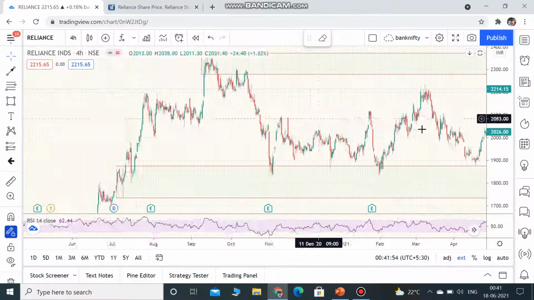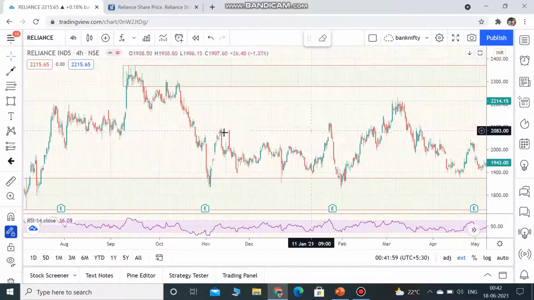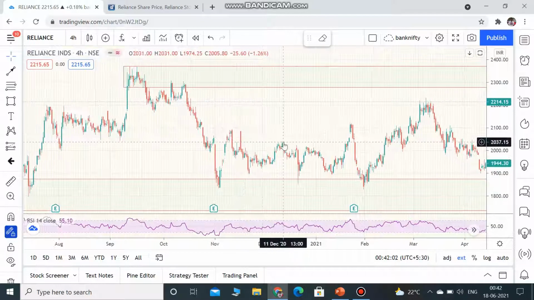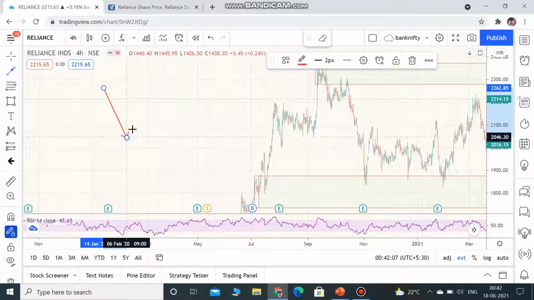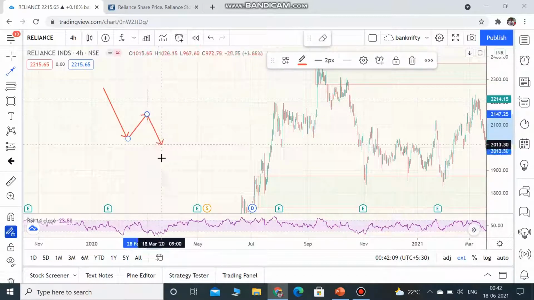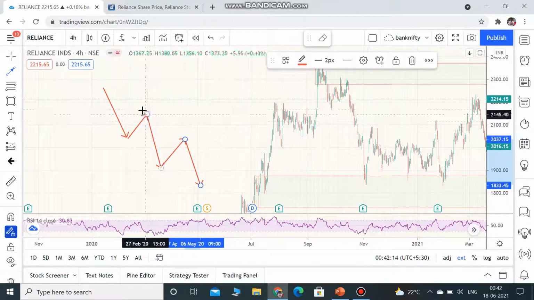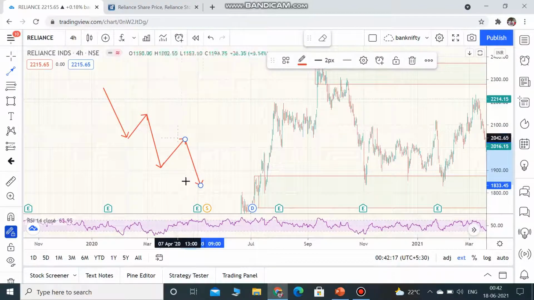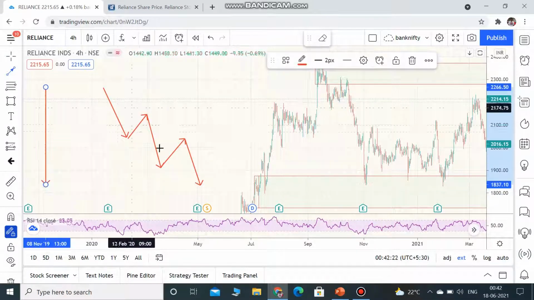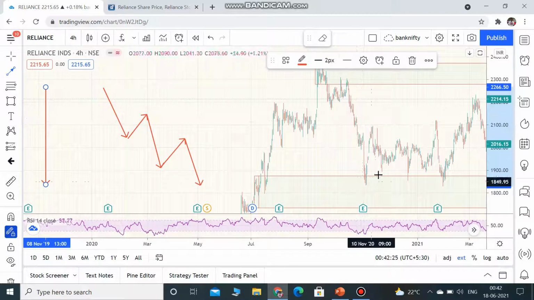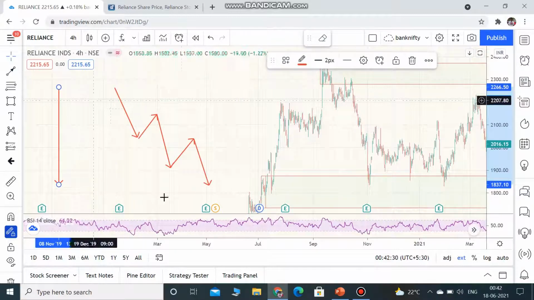So once you identify support and resistance, the next concept you have to look for is the higher high and higher low concept. Higher high and higher low means high, low, high, low, high, low. The stock never moves in a straight line, right? You see it in this format, like this, like this, like this. That is how you see it on a daily basis. So you have to know this concept.